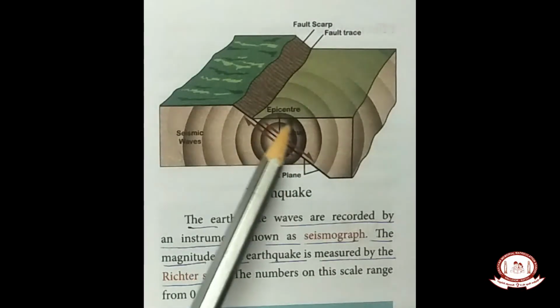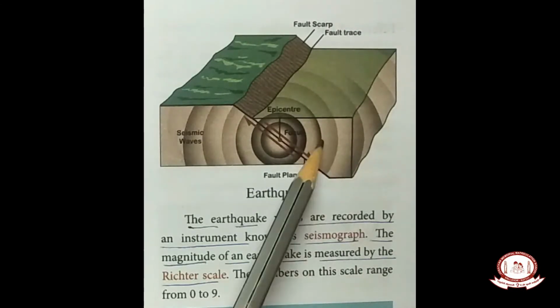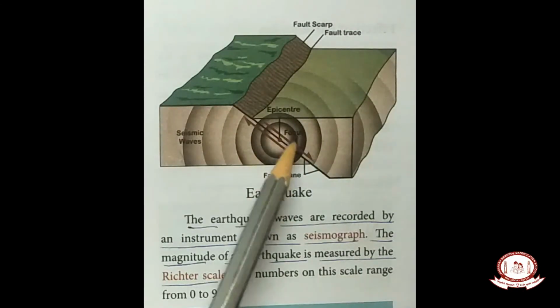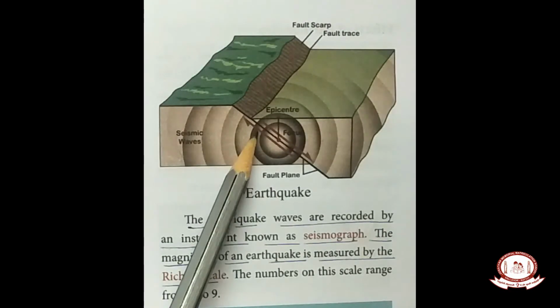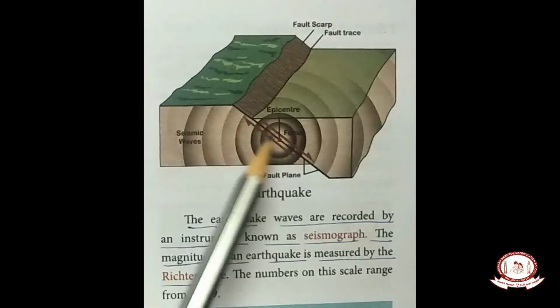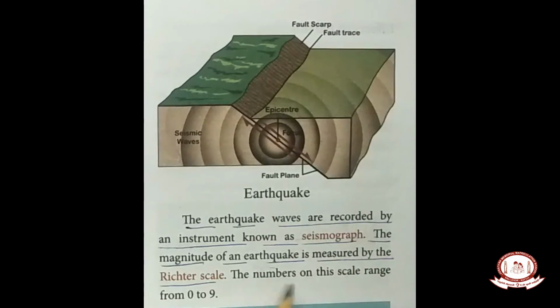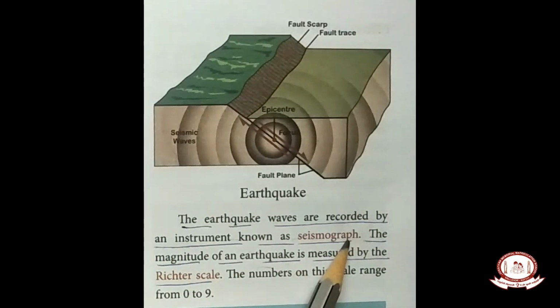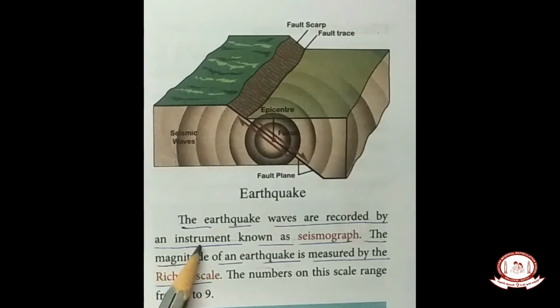So the earthquake affects all these near concentric circle areas. Okay, children, here the damages will be less, whereas the darkly shaded portion is the epicenter area where the earthquake caused many damages to the life and property. The earthquake waves are recorded by an instrument known as a seismograph. Children, we can record these earthquake waves by an instrument known as a seismograph.